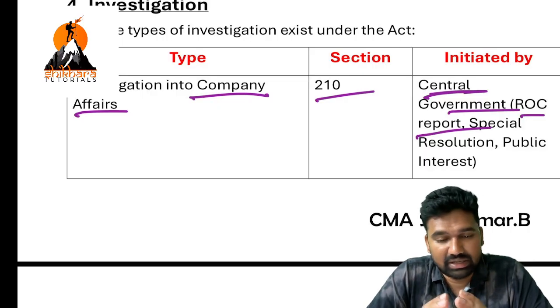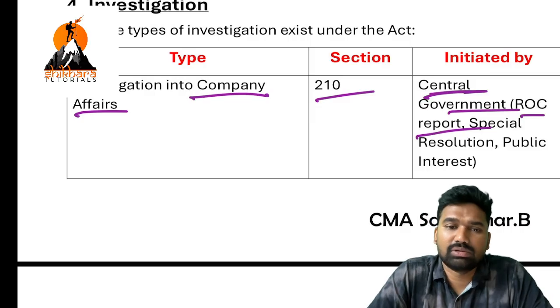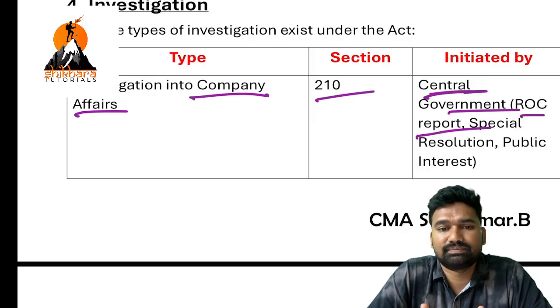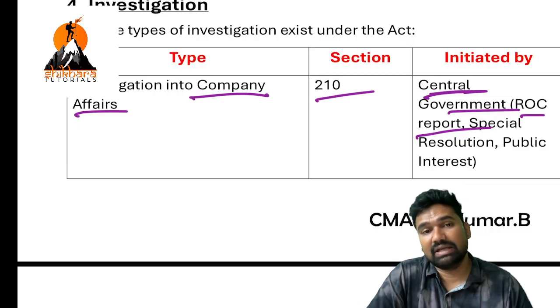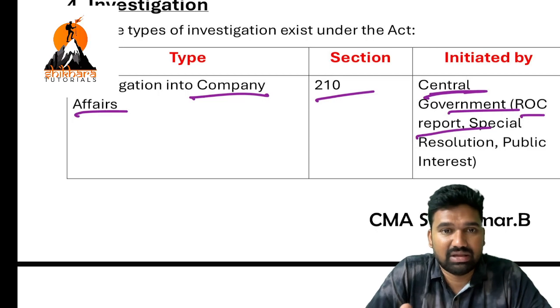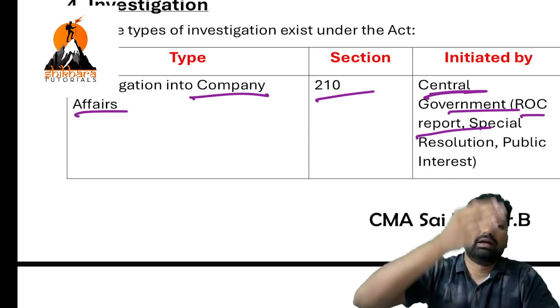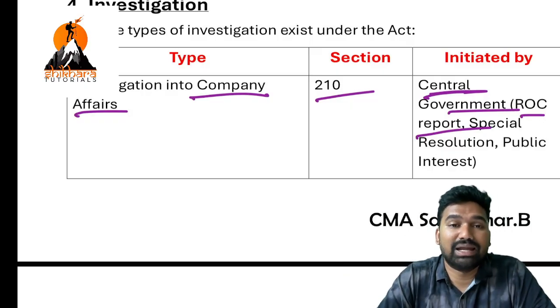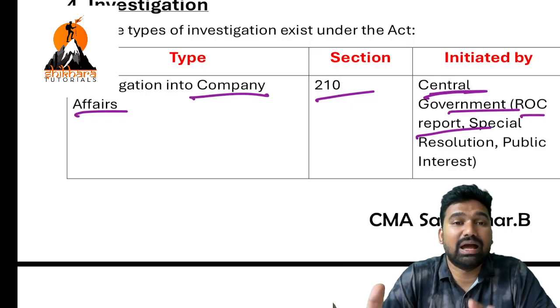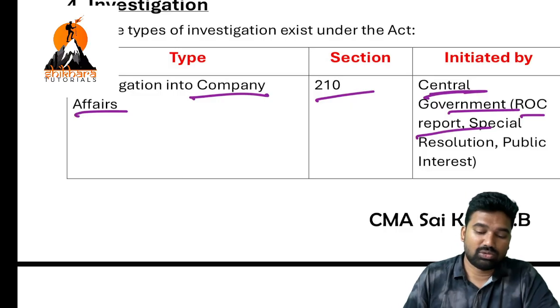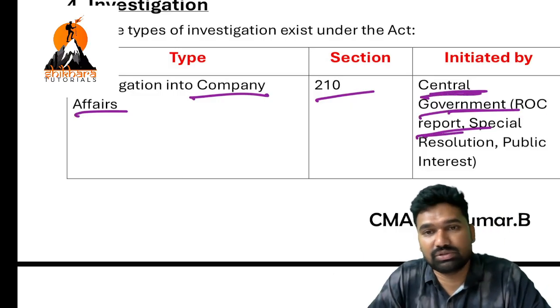If in inquiry also he gets suspicious and non-satisfactory data, then he will order for investigation. But that investigation will be initiated by the central government depending upon the report or recommendation given by ROC. Okay, so the authority is the central government, but the report is the source.